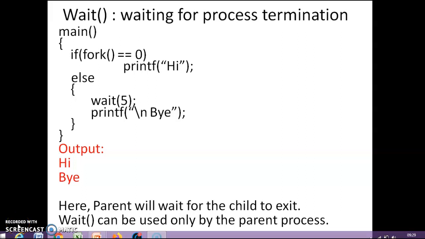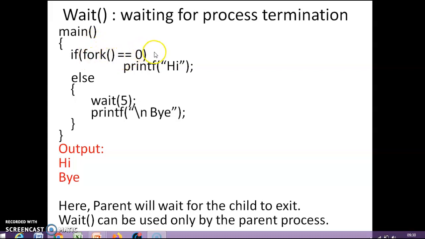Hello students, today we'll continue with the wait system call. So what do you mean by the wait system call? Here I have written it is waiting for the process termination. It means the parent process will wait for the child to exit, or to terminate. So you see this C example where we have done the fork system call.